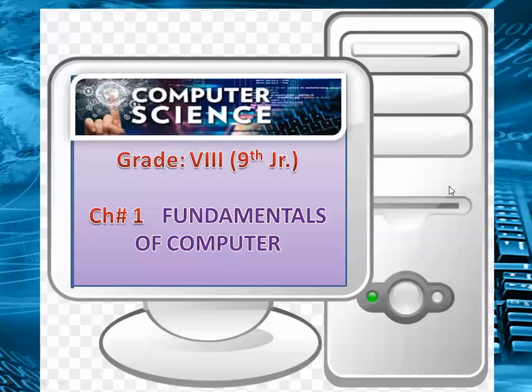As you know, in grade 8 you will not study science, you will study physics, chemistry, bio or computer science. So that's why it is 9 junior. Now all of you are in 9 junior, so I welcome you all in grade 9 junior.